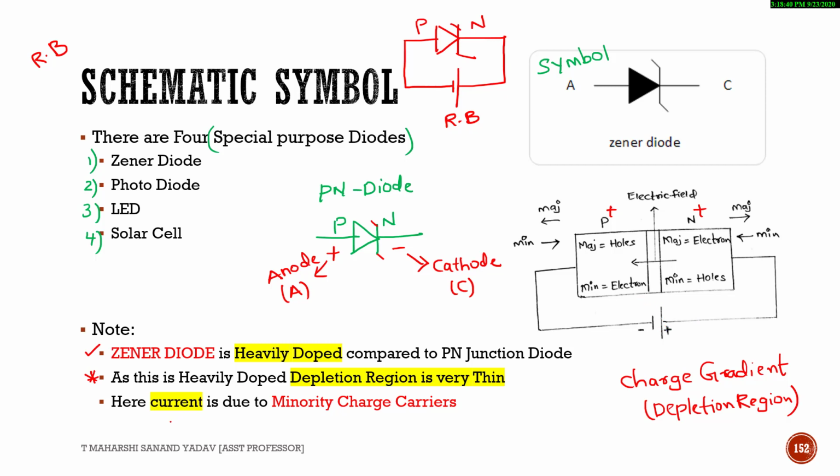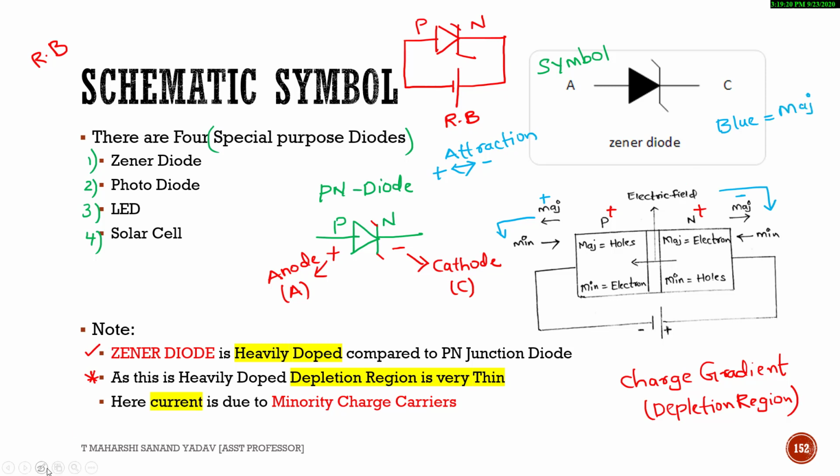First concentrate on majority carriers. The majority carriers in p-type are holes, which are positive in nature. At the same time, the majority carriers in n-type are electrons, which are negative. So when this positive is connected to the negative terminal of the battery, they will move towards the battery, because there exists an attractive force between positive and negative. So attraction. In the same manner, negative and positive, so they move towards the positive terminal. Here the blue color arrow indicates majority.